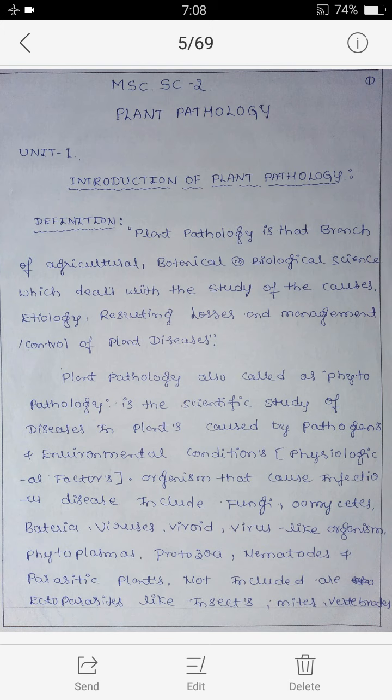Definition: Plant pathology is that branch of agricultural, botanical, or biological science which deals with the study of the causes, etiology, resulting losses, and management or control of plant diseases.